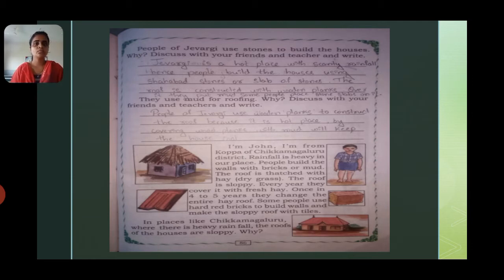People build the walls with bricks or mud. The roof is thatched with hay. Yes, hay is nothing but dry grass. The roof is slopey. Every year they cover it with fresh hay, that is dry grass.